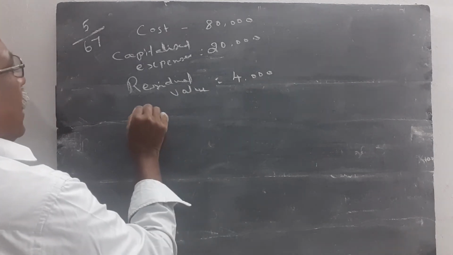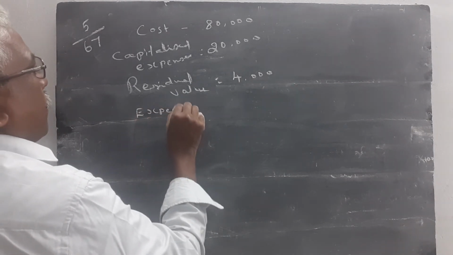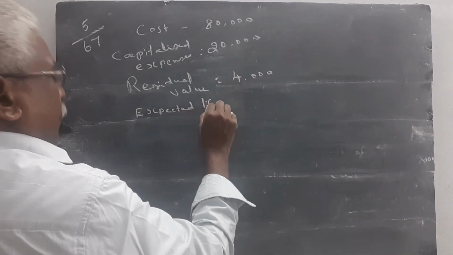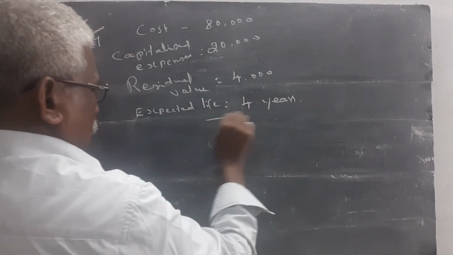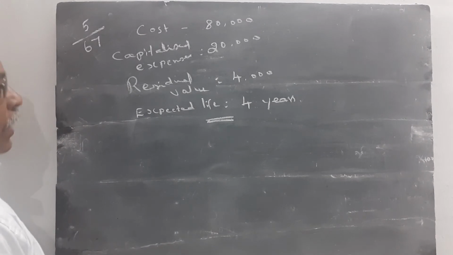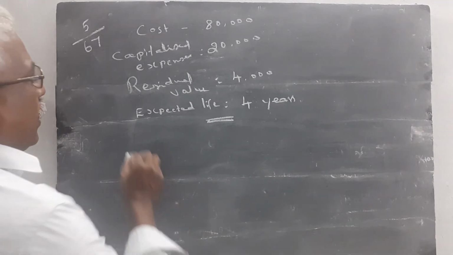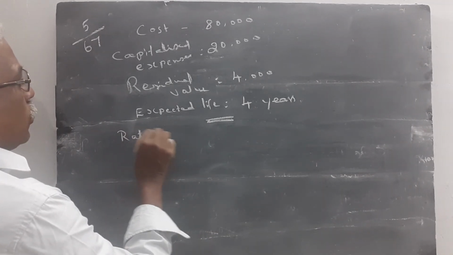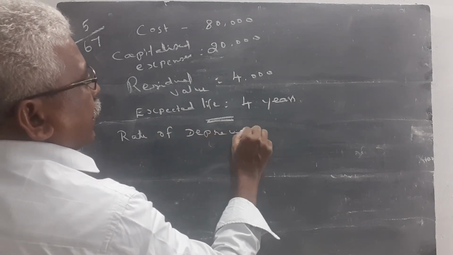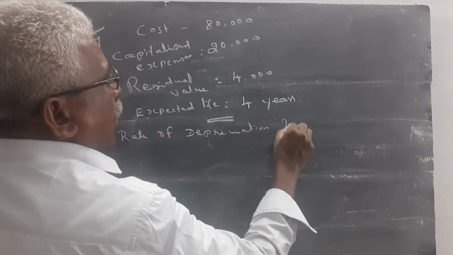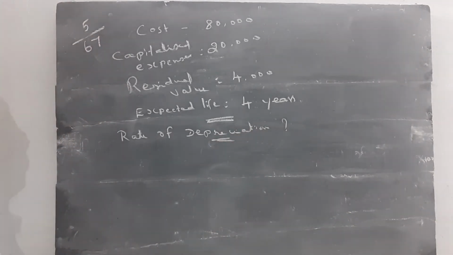Then expected life is equal to 4 years. First we calculate the amount of depreciation and also the rate of depreciation. When we calculate the rate of depreciation, amount of depreciation is necessary. Without knowing the amount of depreciation, we are not able to do the rate of depreciation.